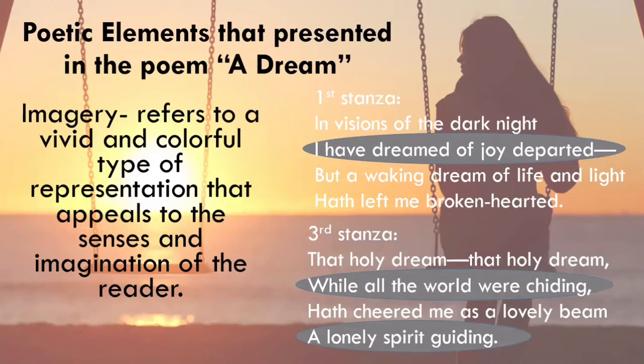Imagery refers to a vivid and colorful type of representation that appeals to the senses and imagination of the reader. So in this second line, in the first stanza, I have dreamed of joy departed, it's like it involves the sense of sight. The author was able to see that he dreamed of that joy departed, so like he was able to see that he is sad, or he's feeling sorrow. Then the next one, while all the world were chiding.